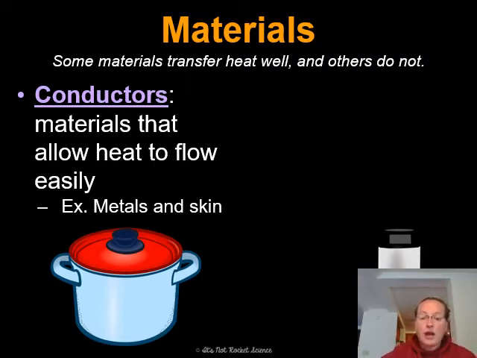So think about this, when you hug one of your friends in the wintertime and you're both bundled up with coats, you're probably not going to feel a lot of transfer of energy between you and that person because there's not a lot of skin to skin contact. You're usually wearing long sleeves or a winter coat or gloves and things like that. But if you hug that same person in the summertime, even if you're in an air conditioned room, so if we take the outside temperature out of the equation and just consider the fact that in the summertime, usually you're wearing short sleeves and shorts and things like that. When you go to hug that person, the areas where your skin touches, or even if you're holding your sweetheart's hand, you're going to feel that heat transferred from that person, and that's because skin is a very good conductor of heat.